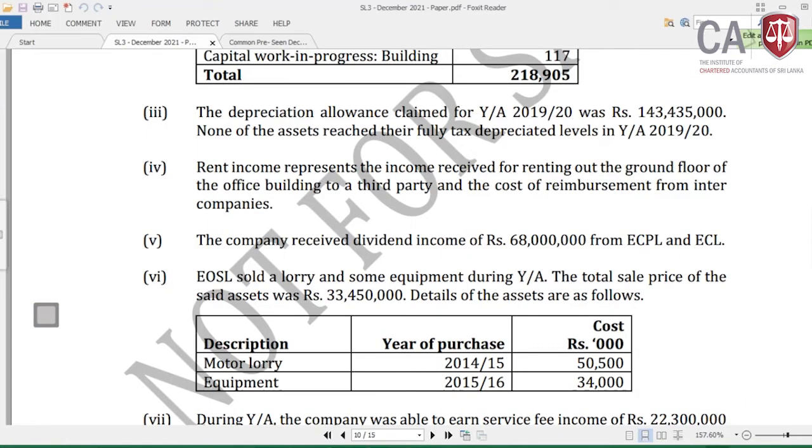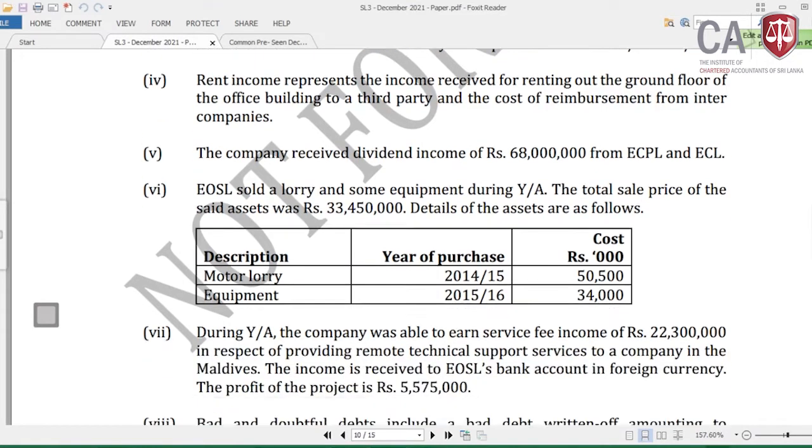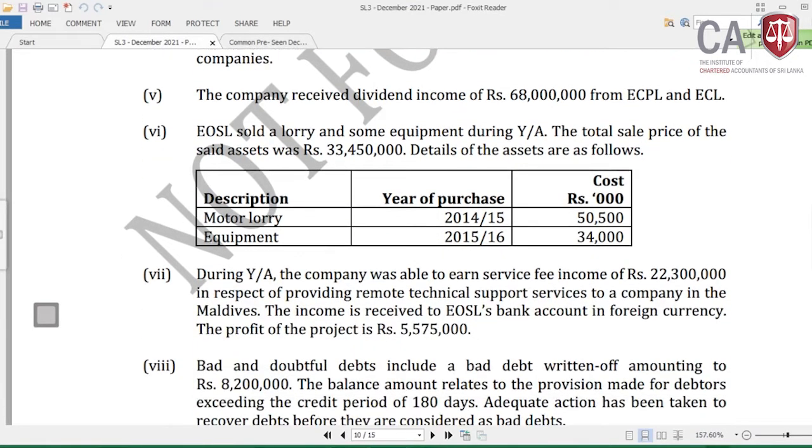Now come to the next adjustment, which is the 7th one. During the year of assessment, the company was able to earn service income. One of the key revenue lines, service income of rupees 22,300 in respect of providing remote technical support services to a company in Maldives. This is remote technical service.